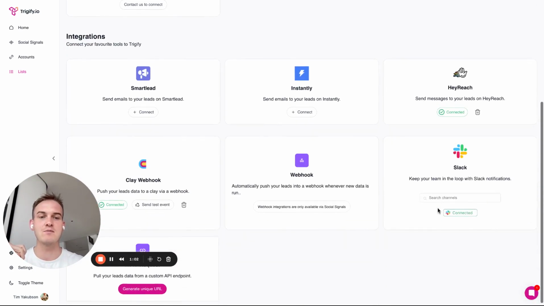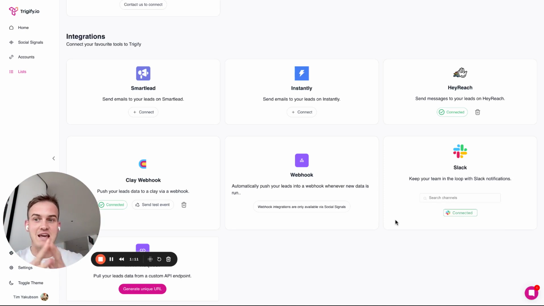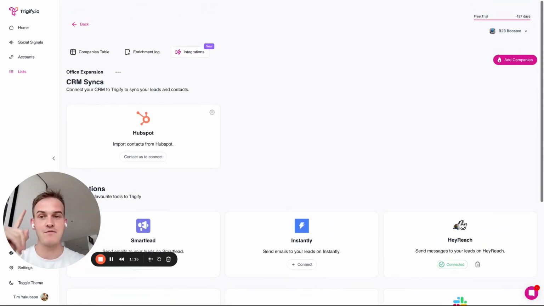First of all, we can send them directly into the Slack channel. And for me, it could be sent into the general channel, or it can be sent into the client channel, where the sales team gets notified that, hey, this news just occurred, so it's time to reach out to the company manually. That's the first option.